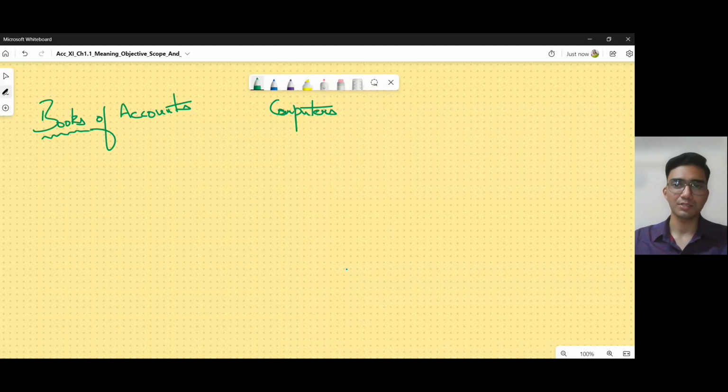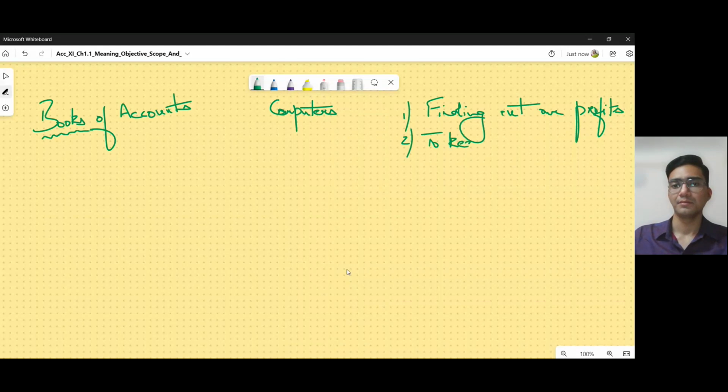So in general, we need to do this accounting for the purpose of finding out our profits in the business. This is one reason. Which other reason we may require it for? To keep a record of our transactions in business.